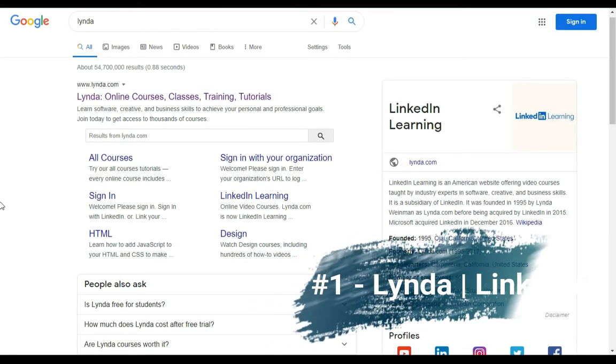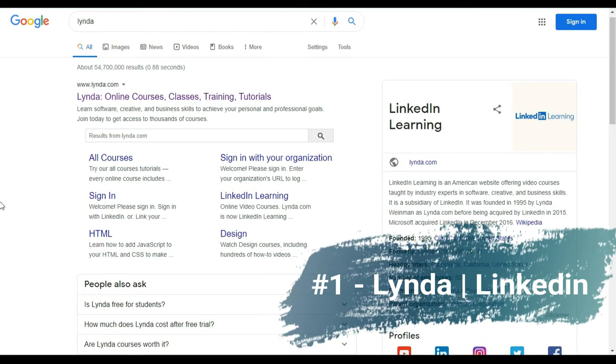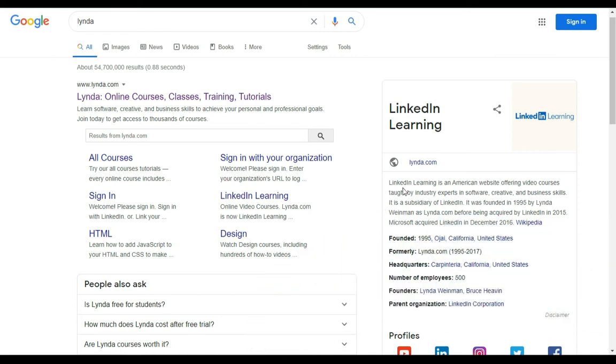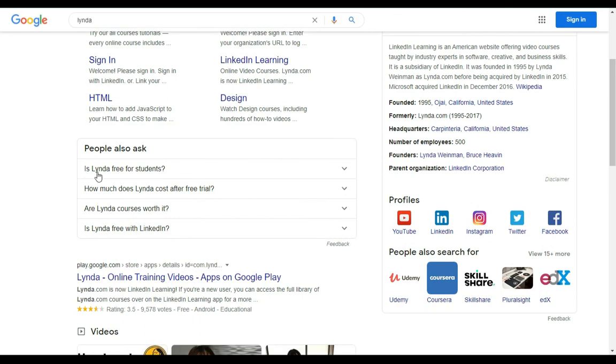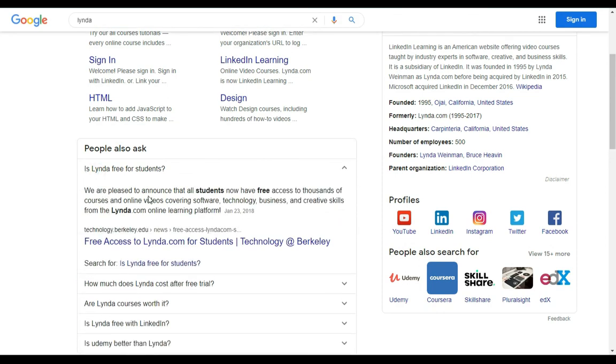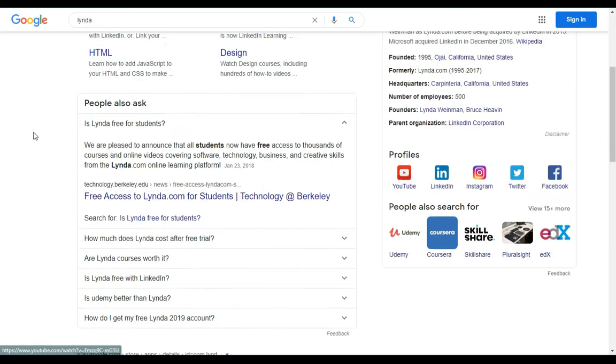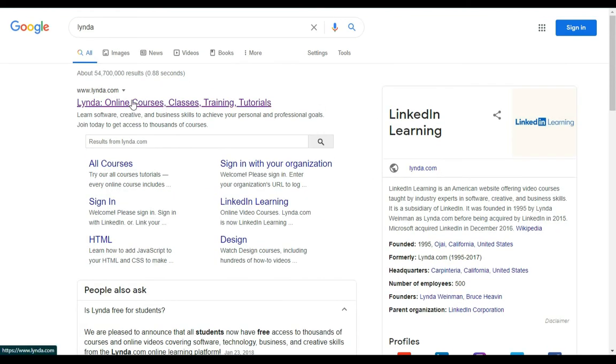So the next website is Lynda, also known as LinkedIn Learning. As you read in this article, LinkedIn Learning is an American website offering video courses taught by industry experts in software, creative and business skills. It was founded in 1995. Is Lynda free for students? We are pleased to announce that all students now have free access to thousands of courses and online videos covering software, technology, business and creative skills from the lynda.com online learning platform. But I recommend going to linkedin.com, not Lynda, because it's also linked from LinkedIn Learning.